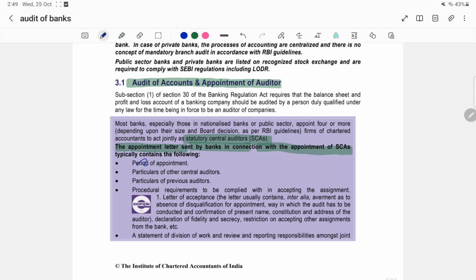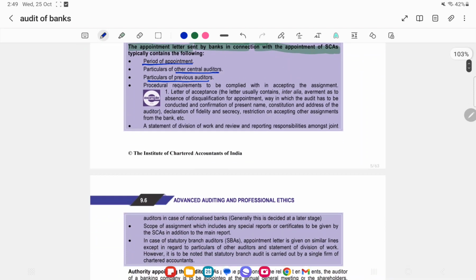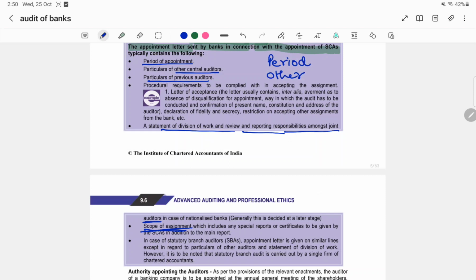In this, what will we cover? There is the period of appointment, then other auditors, then the particulars of previous auditors, and the statement of division of work and review and reporting responsibility among joint auditors. And then the last one is the scope of assignment.